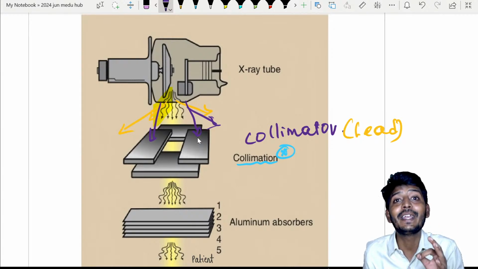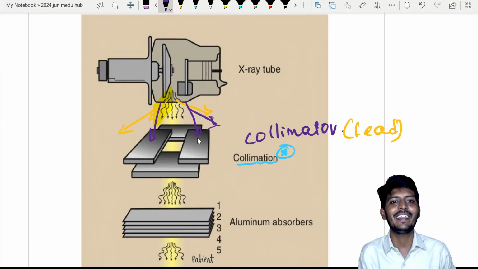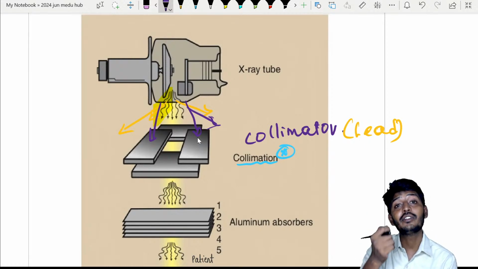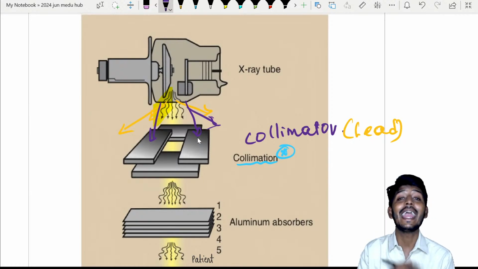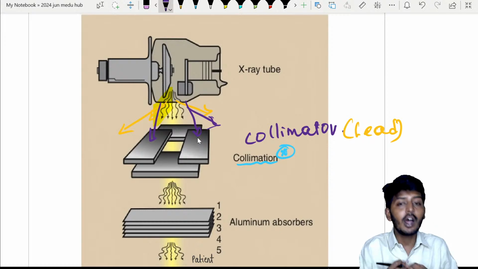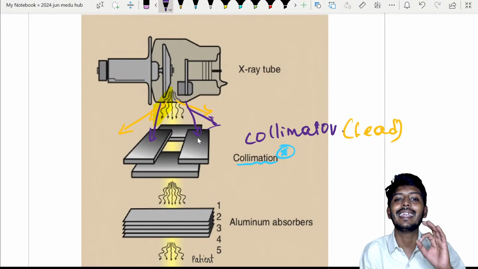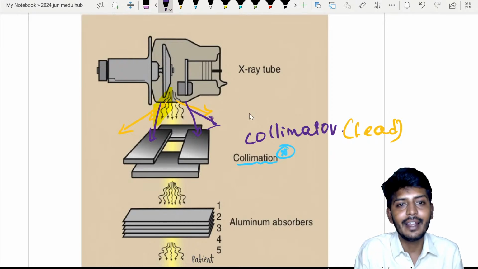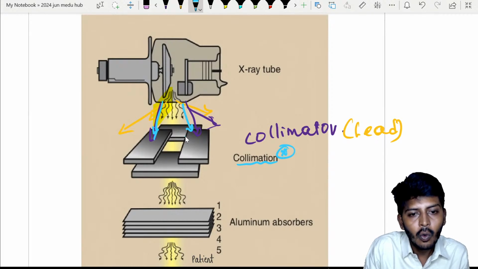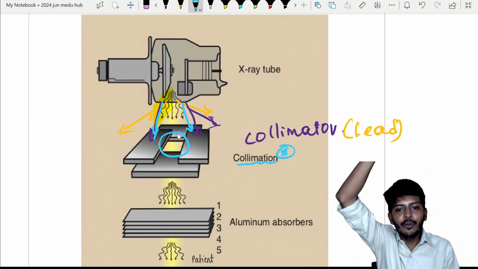Remember, lead has a property to absorb all the radiation. That is a very important thing. You might have wondered about this. That is why lead-coated aprons are used inside the X-ray rooms. In the X-ray rooms, people wear aprons coated with lead. Even if some X-rays come out and fall on them, they will be absorbed by the lead-coated apron. So understand very importantly, my dear students, that collimation prevents the scattering of X-rays in all directions. Only in this gap will that focused X-ray come.